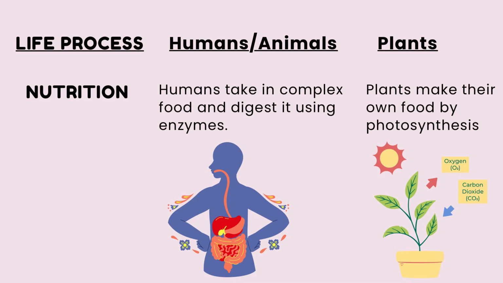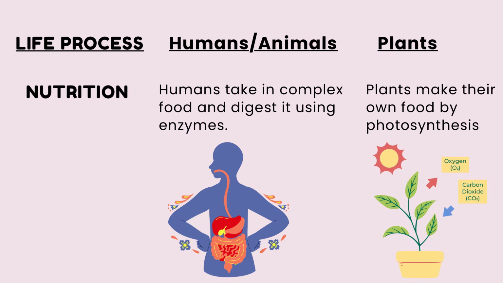Now let's discuss briefly how the major life processes occur in humans and plants. Nutrition, as we know now, is the process of taking in food and converting it into energy. It involves ingestion, digestion, absorption, assimilation, and egestion. The food is broken down by enzymes in the digestive system.